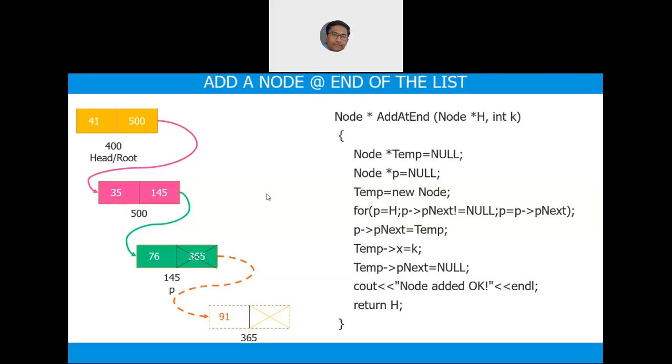Now p arrow next, which was 145, that p arrow next needs to be stored in temp arrow next. That means temp arrow next is nothing but p arrow next.